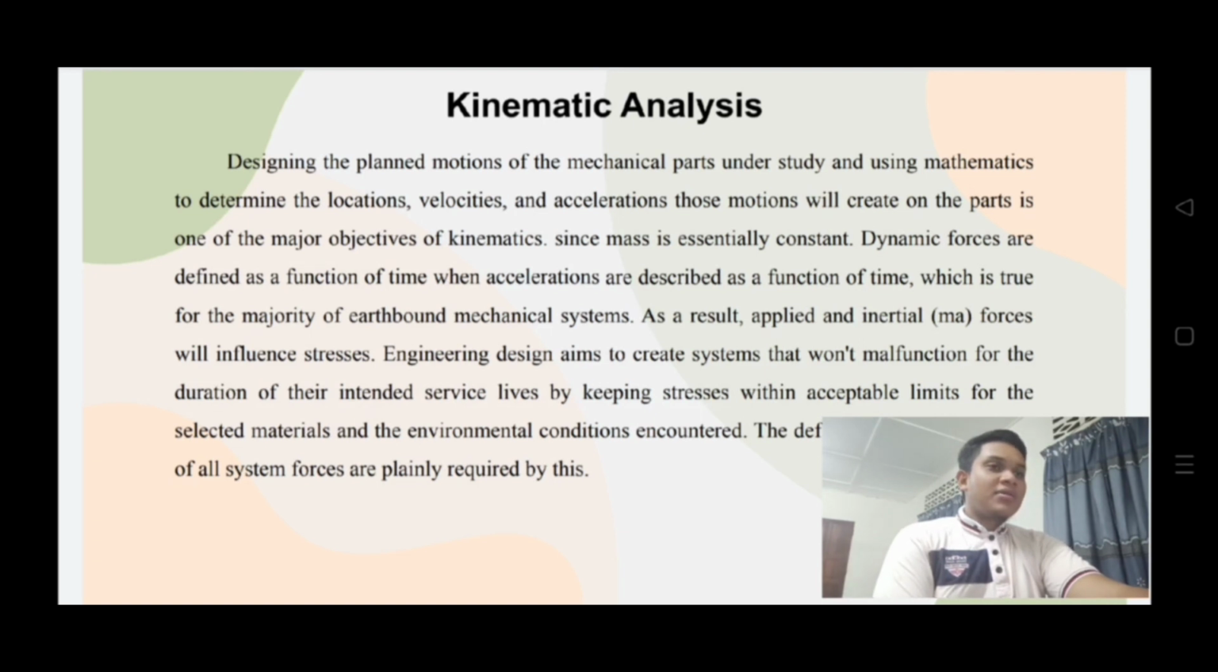I will explain about kinematic analysis. Engineering design aims to create systems that won't malfunction for the duration of their intended service life by keeping stress within acceptable limits for the selected material and the environmental conditions encountered. The definition and management of all system forces are plainly required by this.